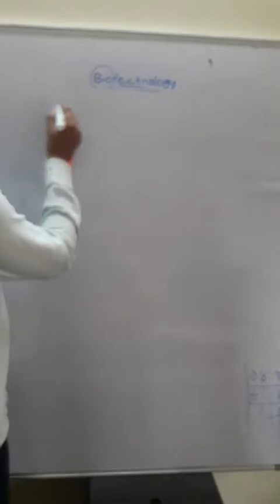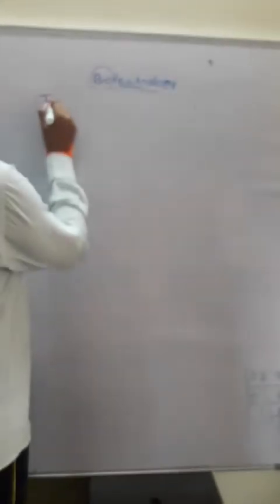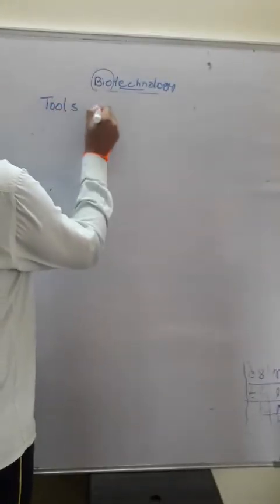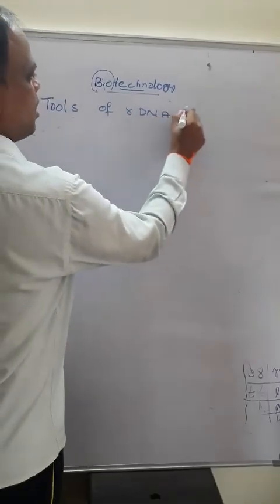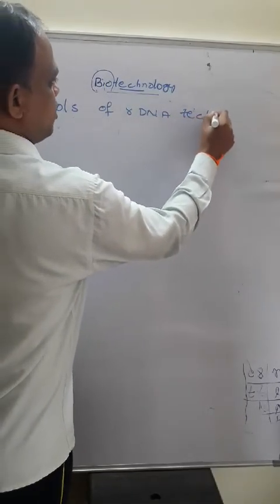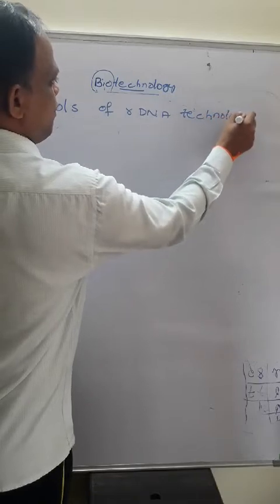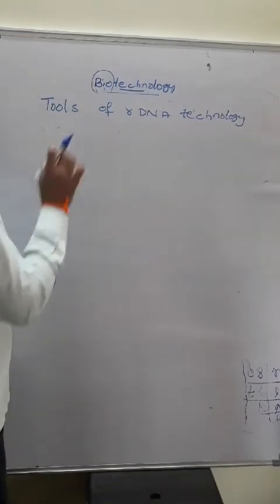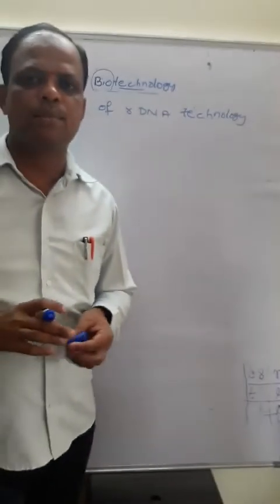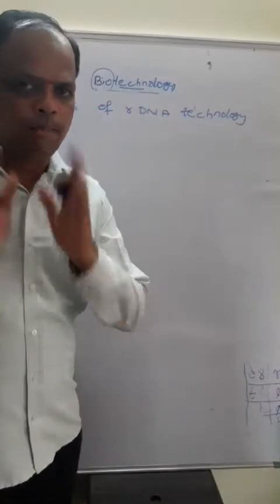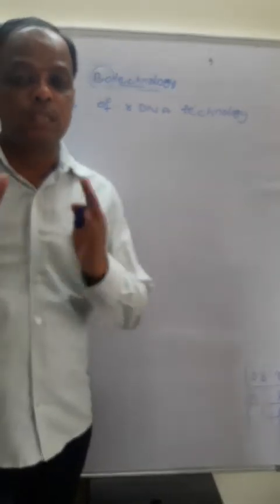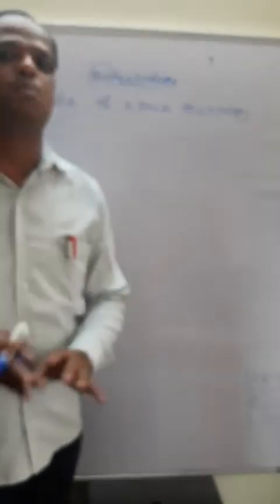Now we are discussing the tools of rDNA technology. In genetic engineering, we are using different types of cells. Which tools are involved in this process?